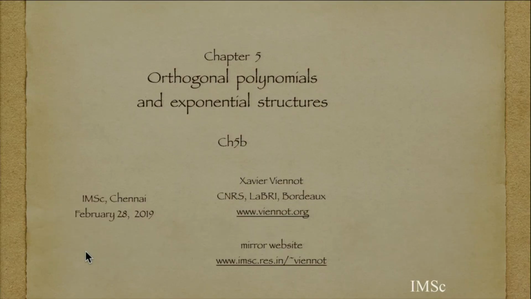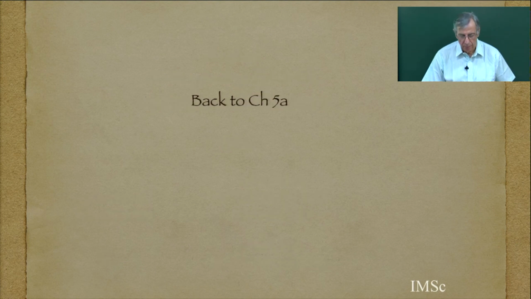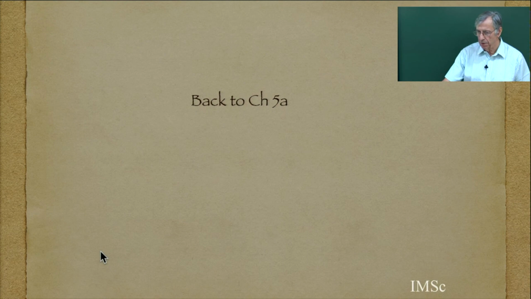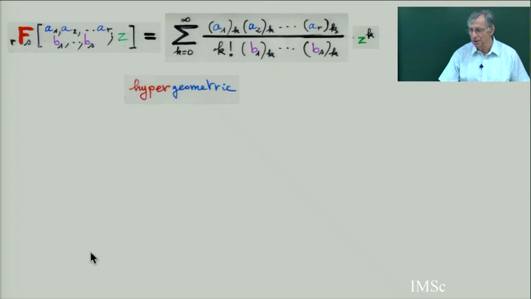So today we are on the second part of chapter 5 about the relationship between orthogonal polynomial and exponential structure. Let me just recall what we did last time in chapter 5a, where I introduced for the first time the notation and the hypergeometric orthogonal polynomial